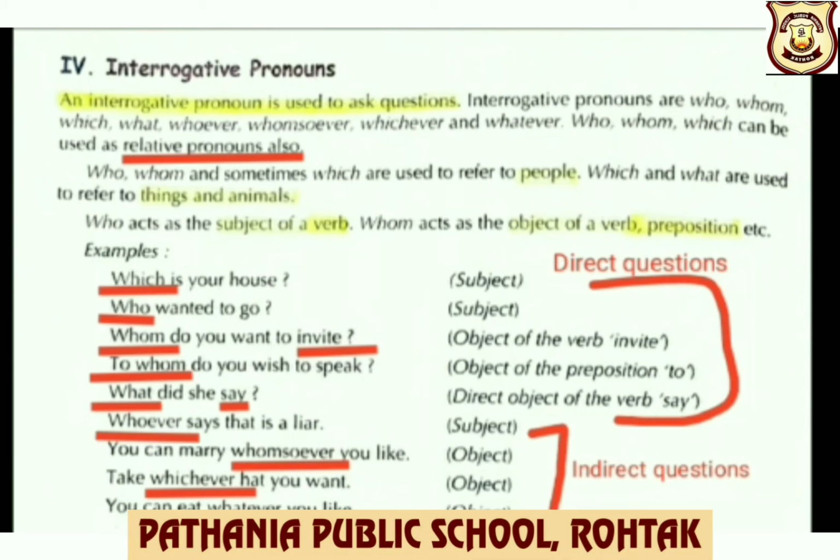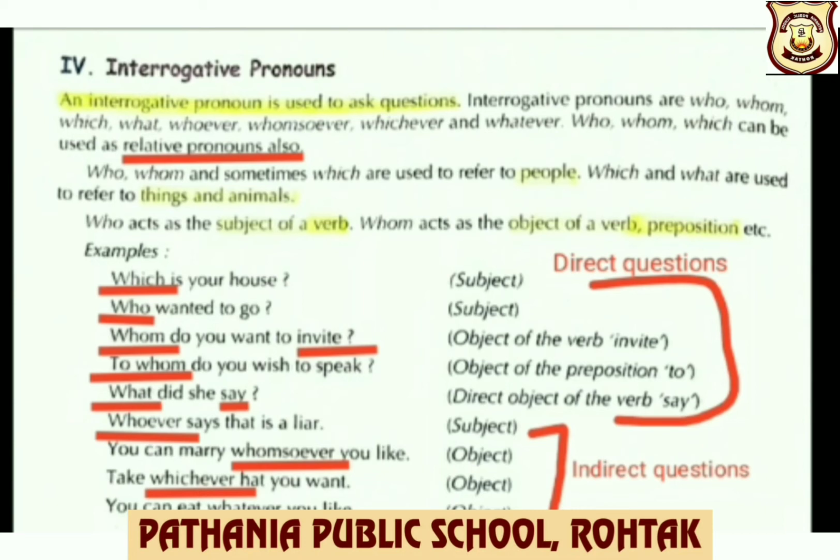Here note, children, who, whom, which can also be used as relative pronouns. Who, whom, and sometimes which are used to refer to people. Which and what are used to refer to things and animals.